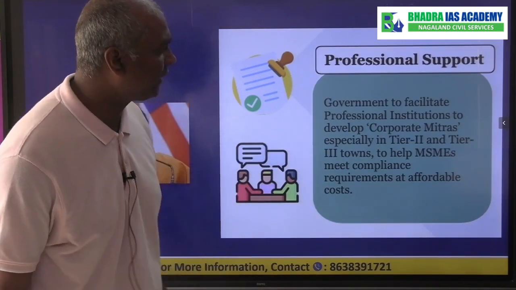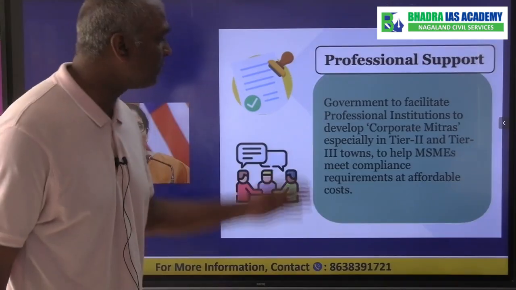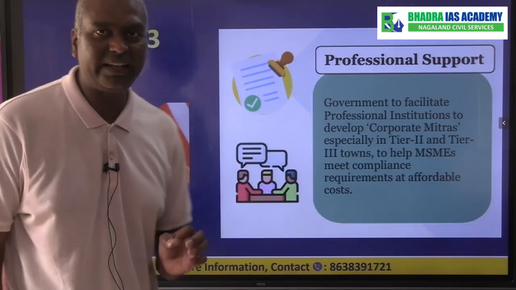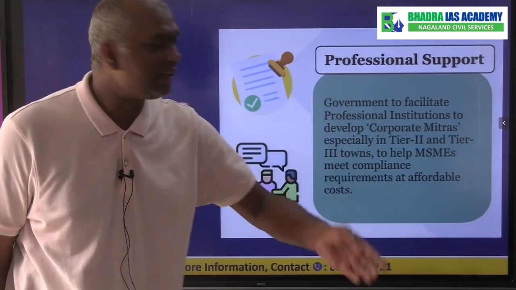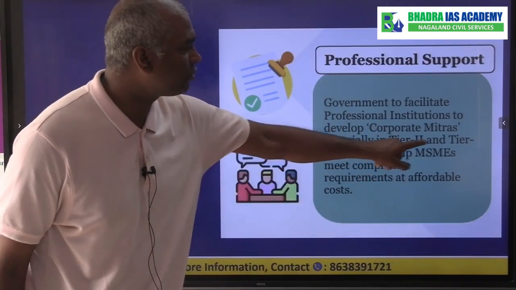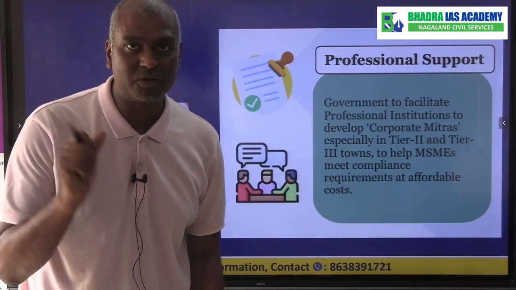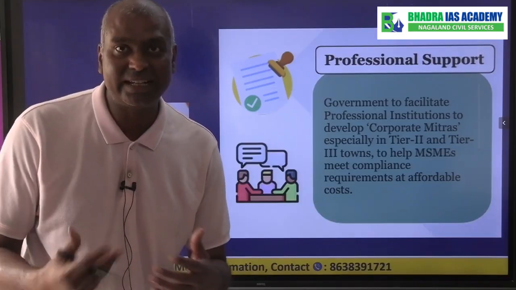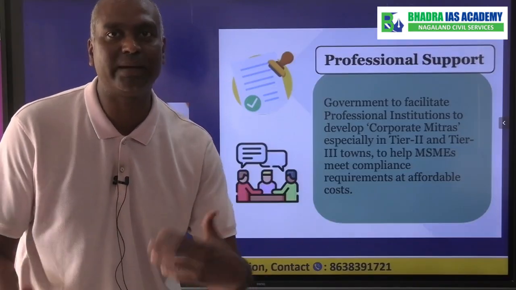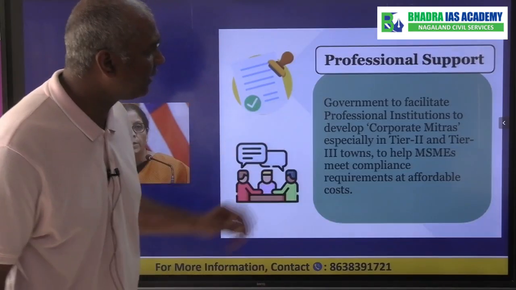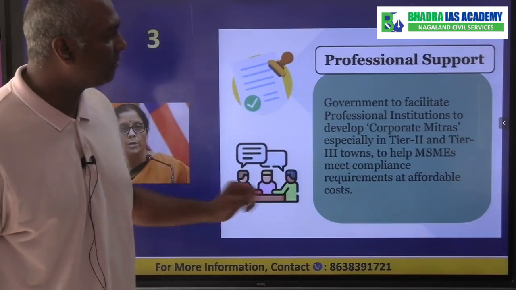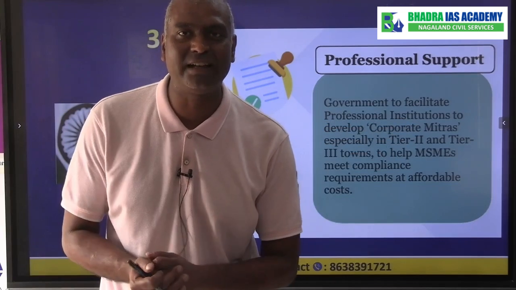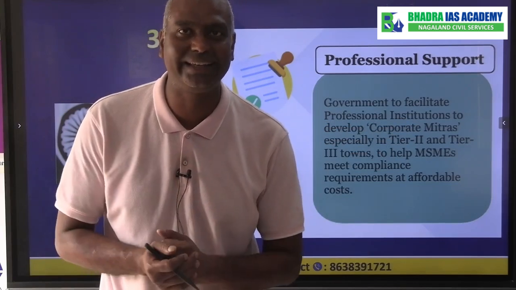So the corporate friends, they are supposed to help the MSME to deal with various requirements, etc. Basically, in not a very big city, therefore they have given it in tier 2 and tier 3 towns. There are like emerging new towns, so where the industrialization can take place through the MSME. So if you look at the MSME development, government will promote professional institutions that deal with financing, counseling, advising, etc.